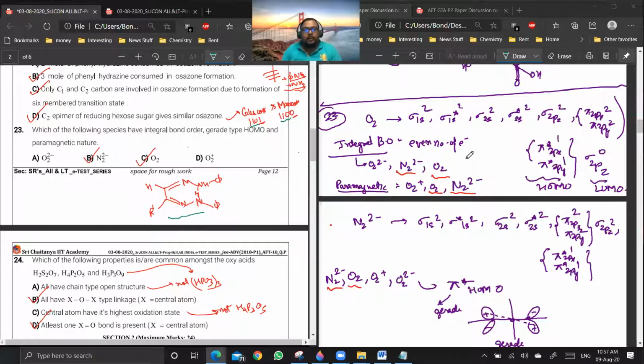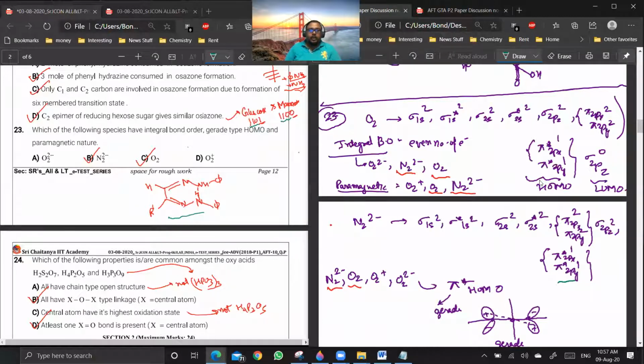Now for an even number of electrons, we have to check. O2 and N2 2 minus both will have this configuration in which the last 2 electrons go into the pi star orbitals, pi star 2px and pi star 2py. Are you getting my point? So 2 unpaired electrons means both will be paramagnetic. Getting this point?